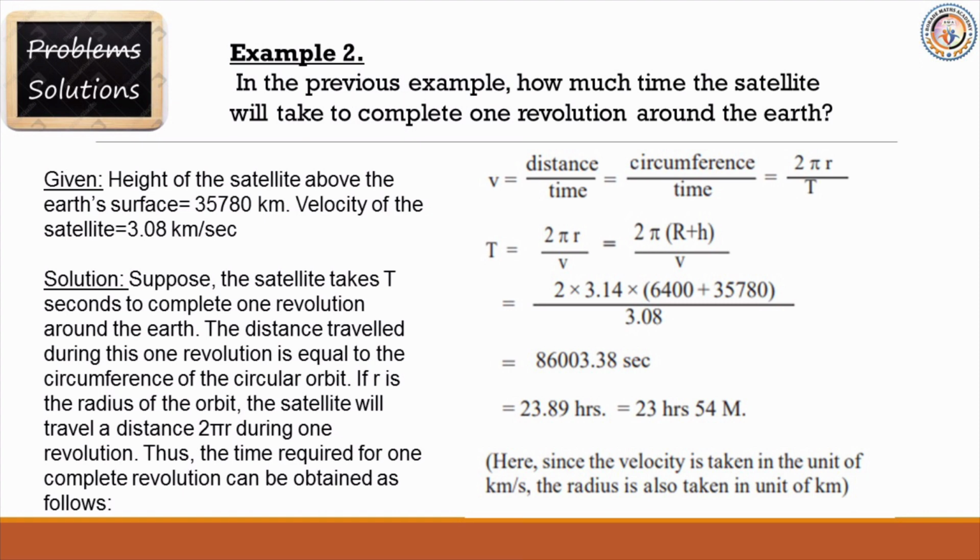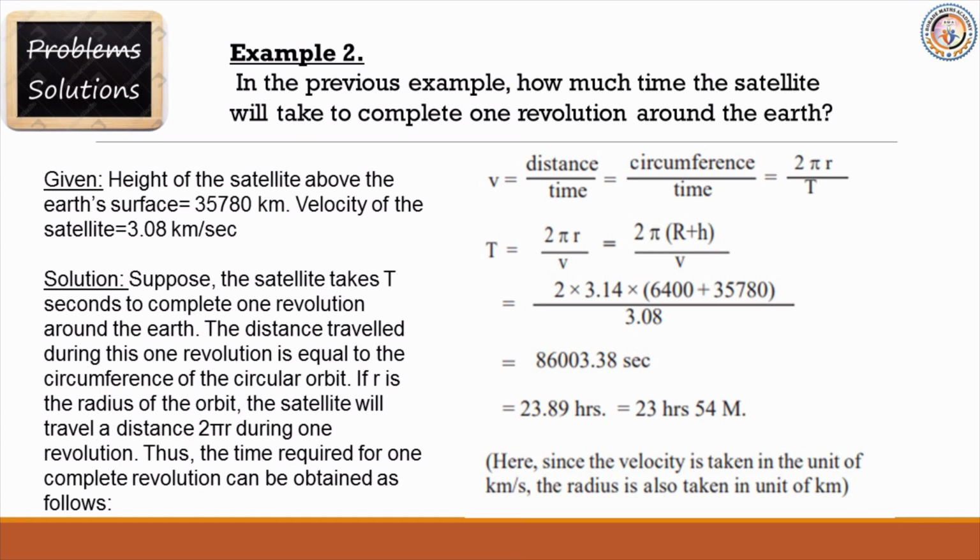2 into 3.14 into (6,400 plus 35,780) upon 3.08 is equal to 86,003.38 seconds.